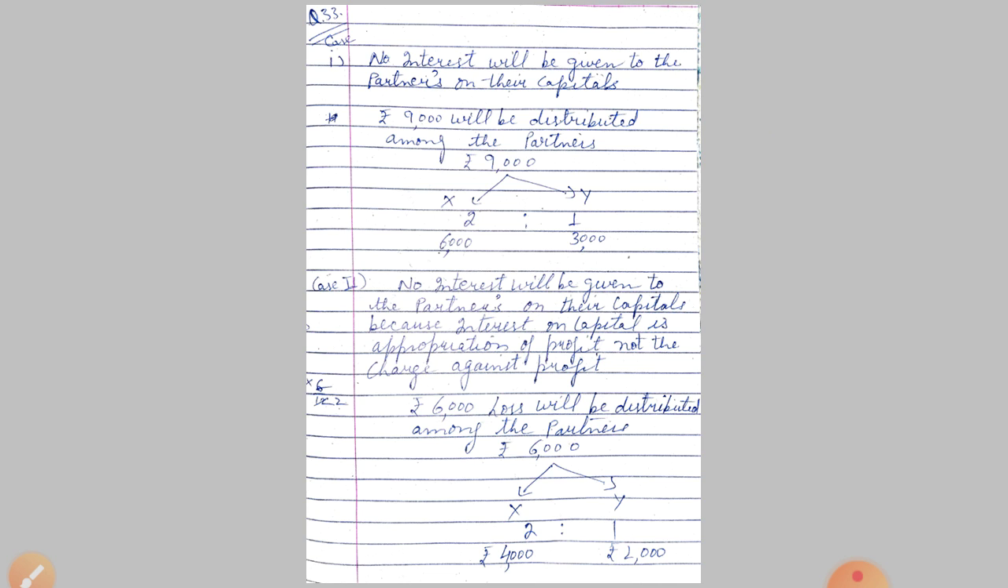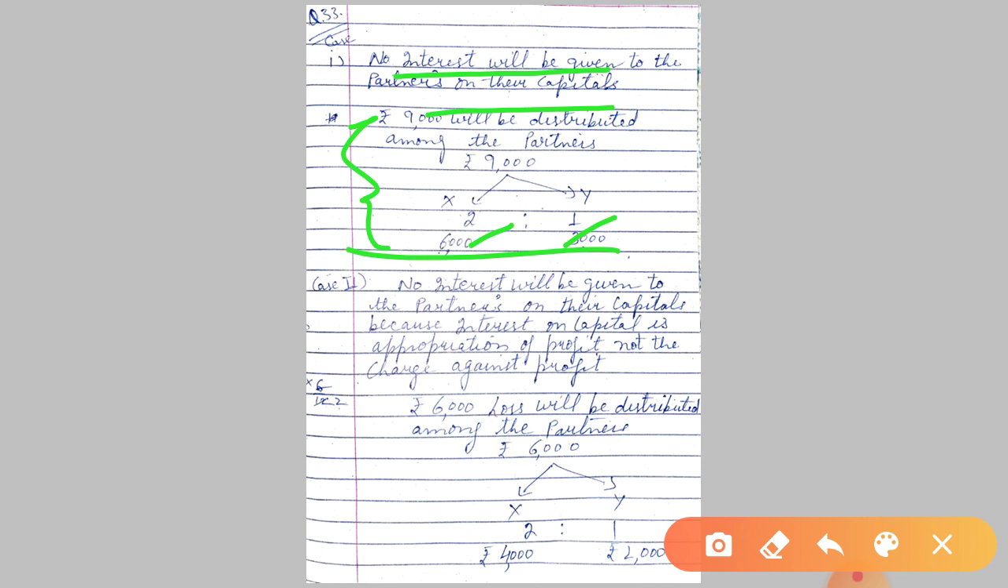First case, no interest will be given to the partners. Why? Because nothing is mentioned in the question. Rate is not mentioned. As I told you, it's an appropriation of profit, and in the absence of partnership deed, no interest on capital will be provided. So no interest will be given to the partners' capital accounts. The rest, this 9,000, will be distributed between X and Y in the ratio 2:1. This is their PSR. So when we divide, it will be 6,000 and 3,000. For this you can also make a P&L appropriation account, the way we did in the previous class. So the first case is over. This was very simple. Now the second case.